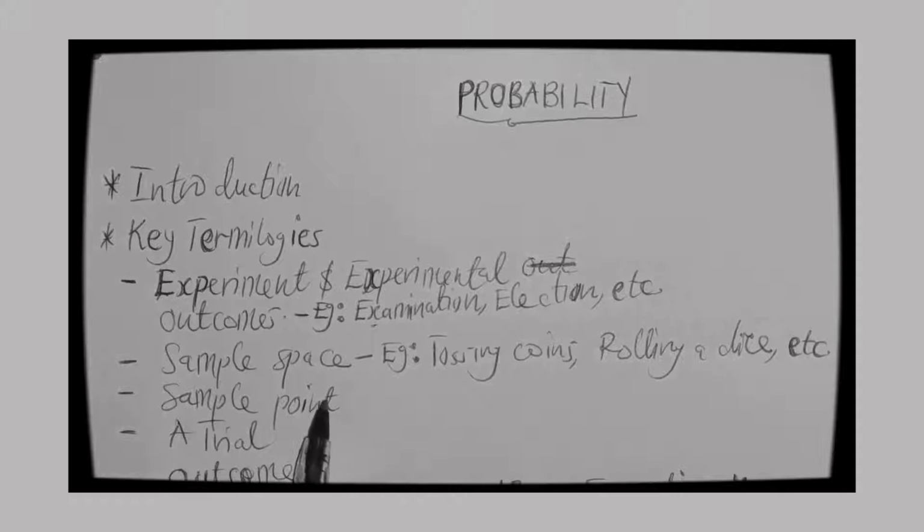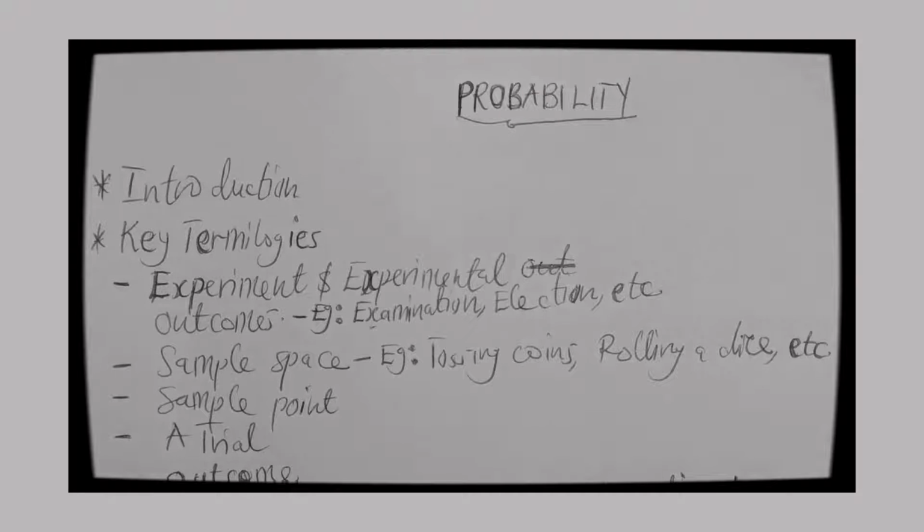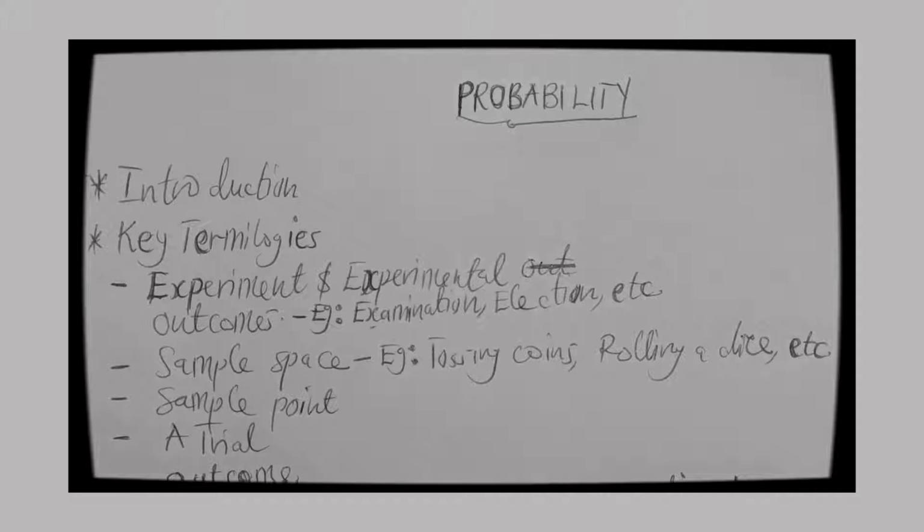Let's talk about sample space. We are saying that sample space is a set of all possible experimental outcomes. That gives us what we call a sample space.